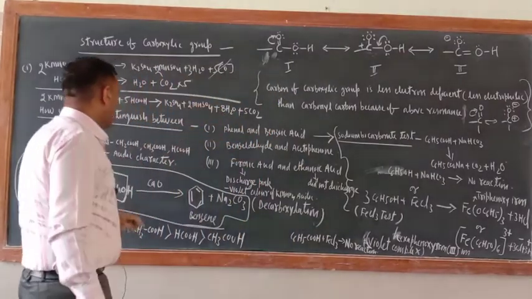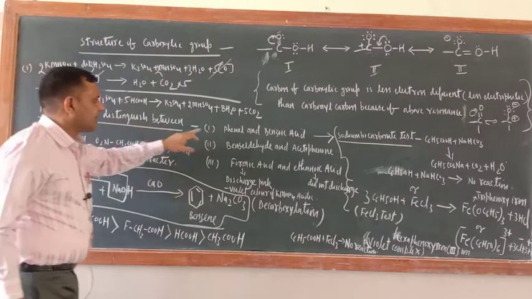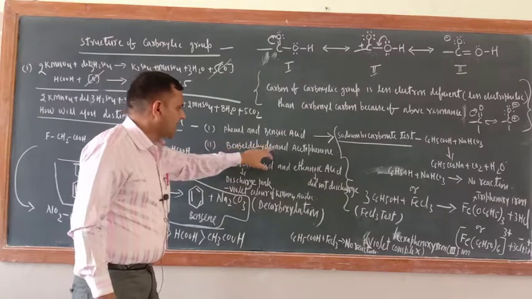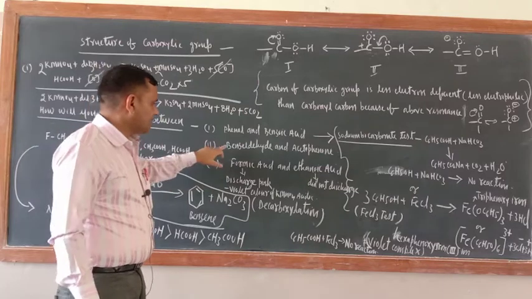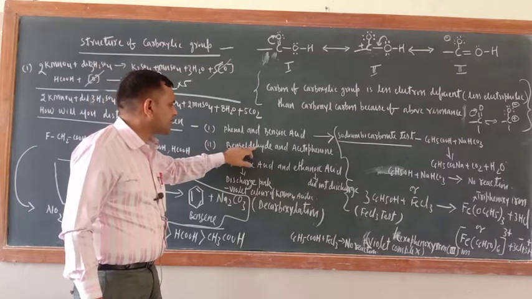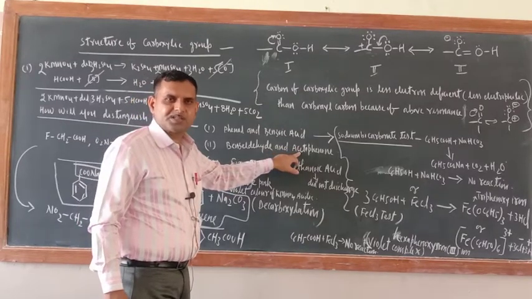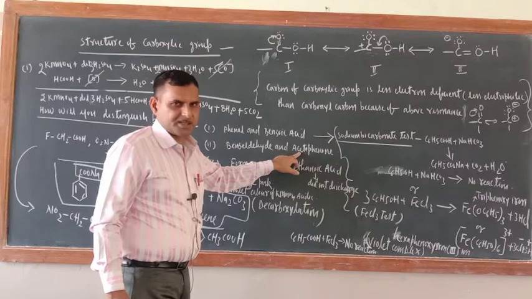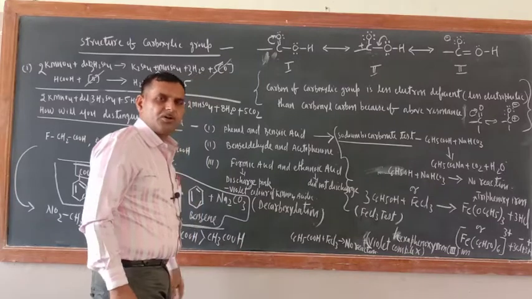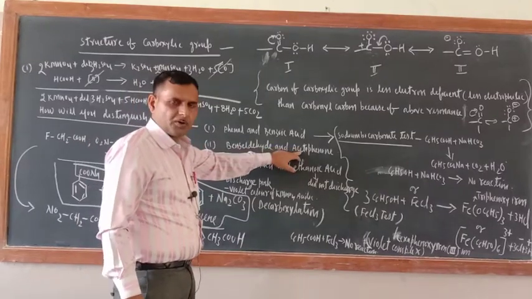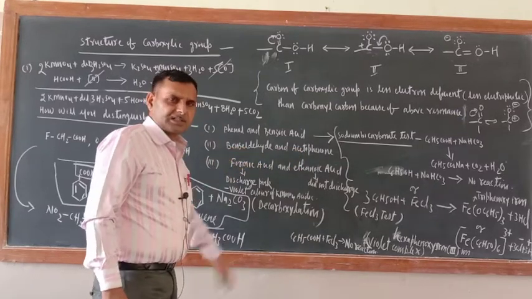Now there are some questions. How will you distinguish between phenol and benzoic acid, benzaldehyde and acetophenone, formic acid and ethanoic acid? Just see. Yesterday only I taught you how to distinguish between benzaldehyde and acetophenone. In acetophenone, the CH3CO group is there, so it will give the iodoform test. Please refer to yesterday's video. Acetophenone will give a positive iodoform test; benzaldehyde will not.